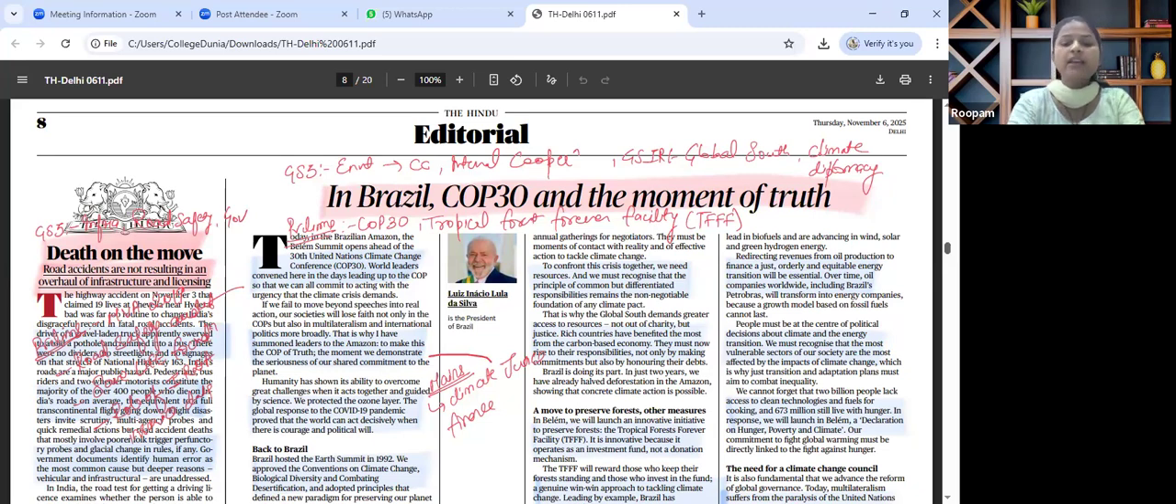The next important article is about Brazil, COP30 and the movement of truth. Relevant for GS paper 3, environment, climate change and international cooperation. Also relevant for GS paper 2, IR, global south and climate diplomacy. This article talks about Brazil's position. This is not India specific, but Brazil's position for COP30 as a COP of Truth, pushing a Tropical Forest Forever Facility, which is an initiative to fund rainforest conservation in Brazil.